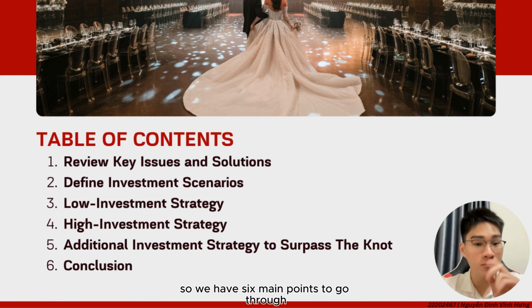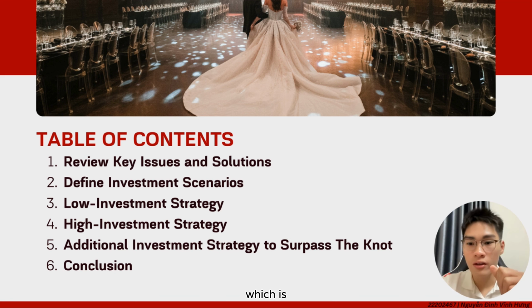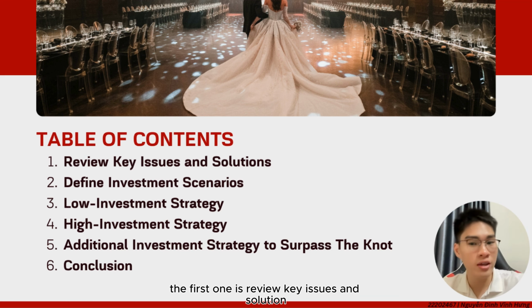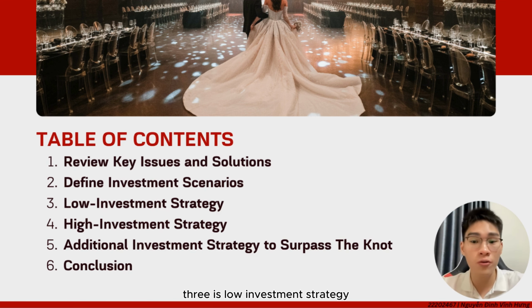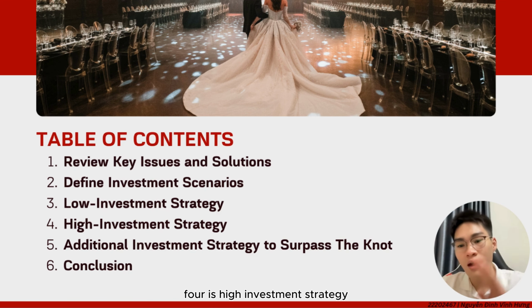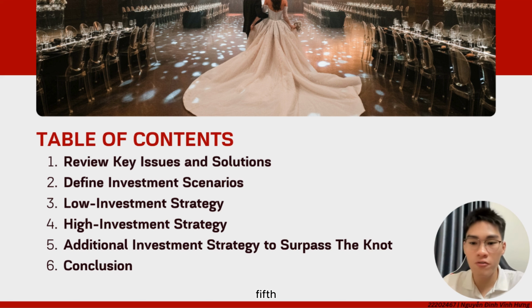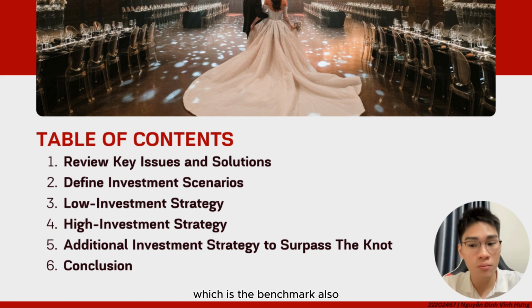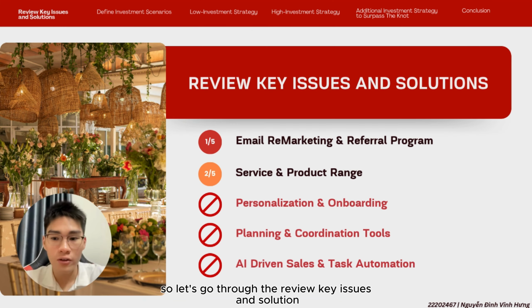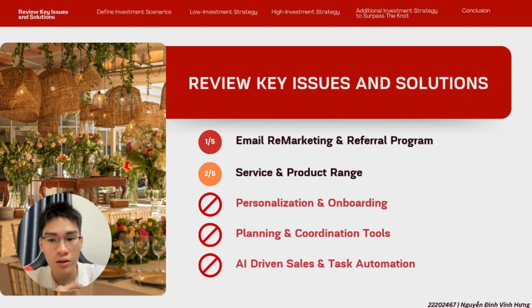We have six main points to go through. The first one is review key issues and solutions. Second is define investment scenarios. Three is low investment strategy. Four is high investment strategy. Fifth is additional investment strategy to surpass the benchmark. And finally is the conclusion. So let's go through the review of key issues and solutions.